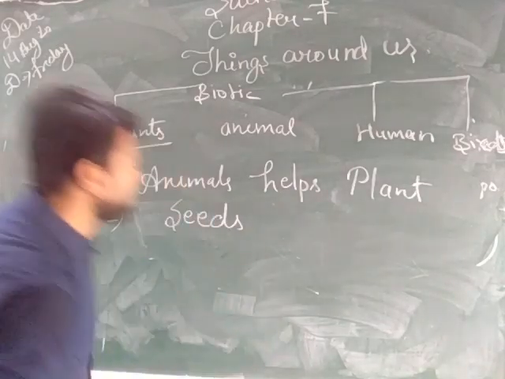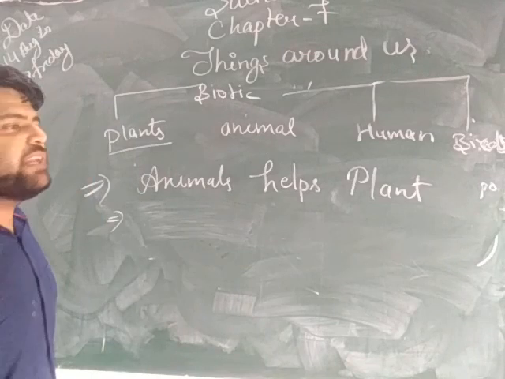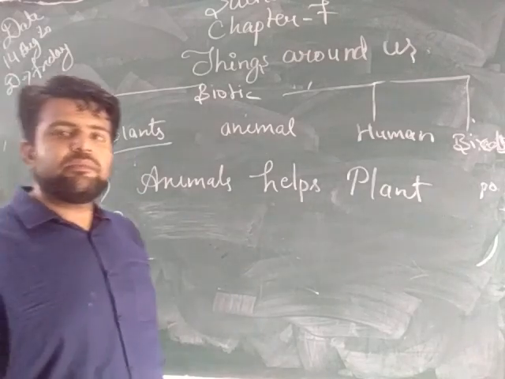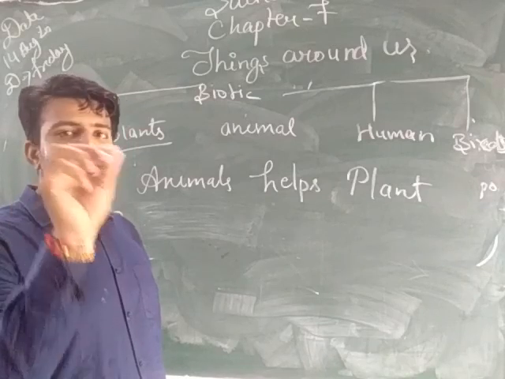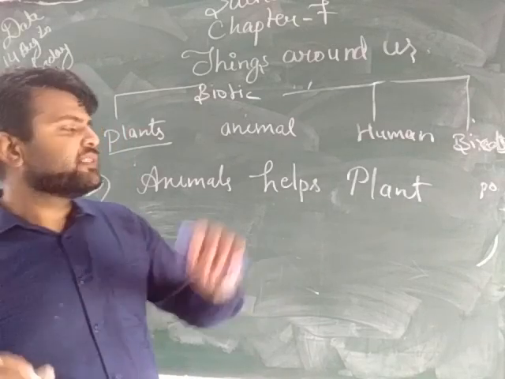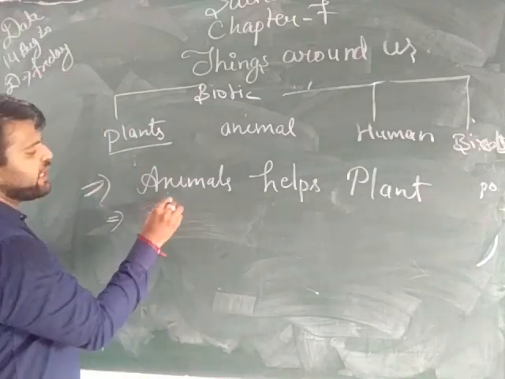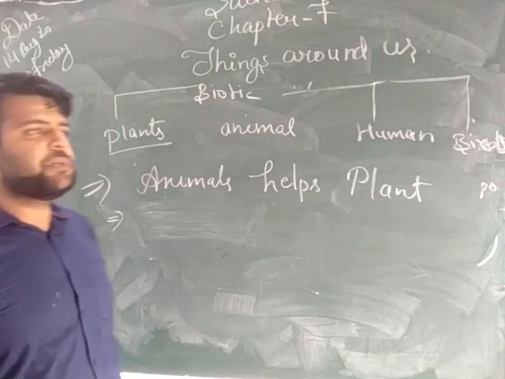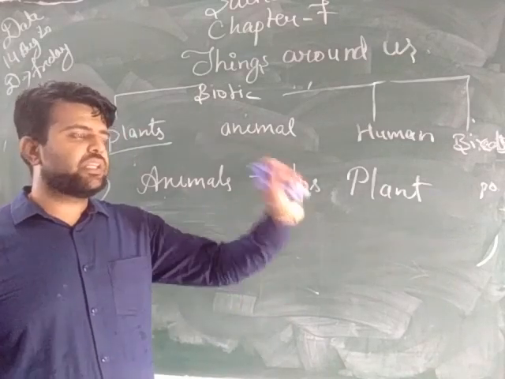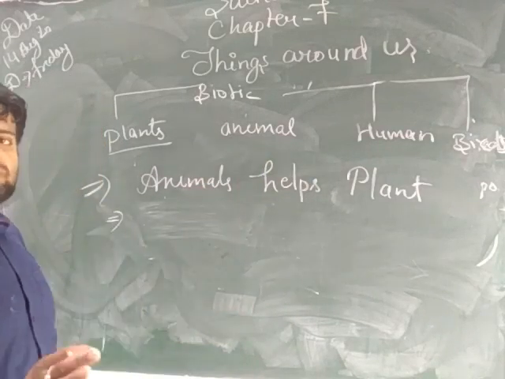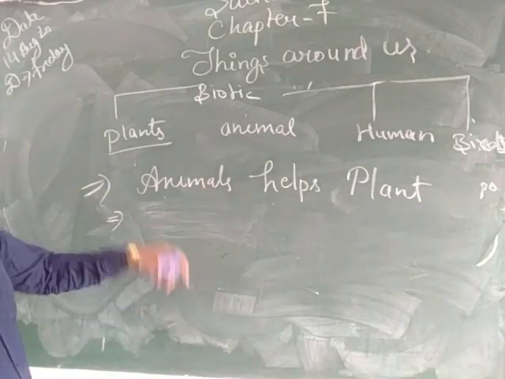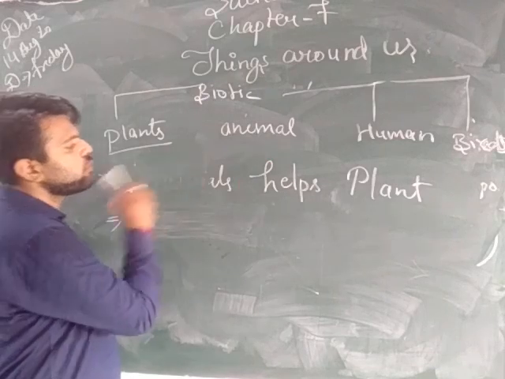the animals like sheep. When they pass through the bushes, their wool gets touched and their wool carries the seeds. So again, animals like sheep carry the seeds in their wool, in their skins, and they also help in the transfer of the seeds. So in this way, animals help the plant